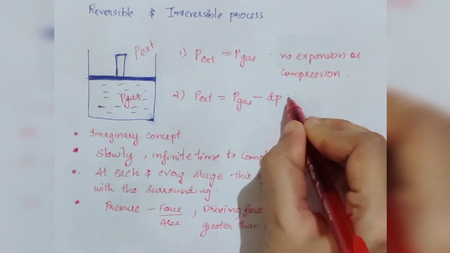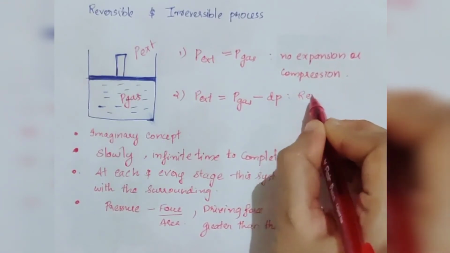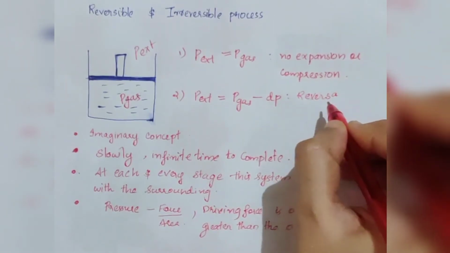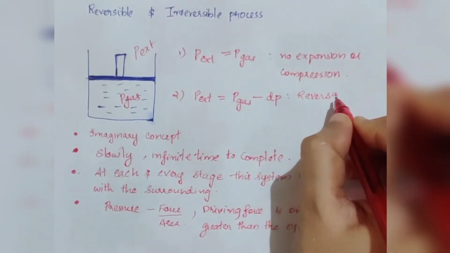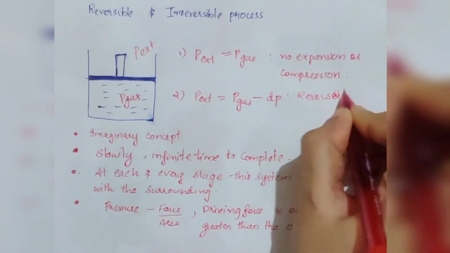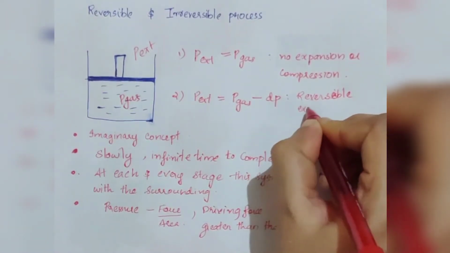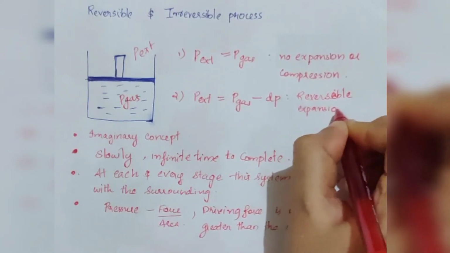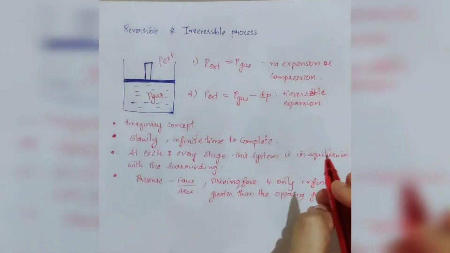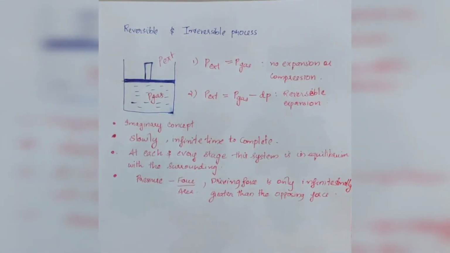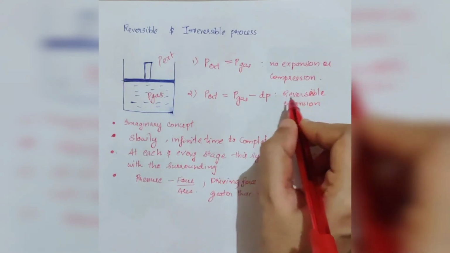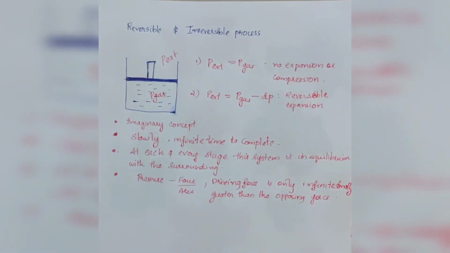Hence we can write here: reversible expansion.